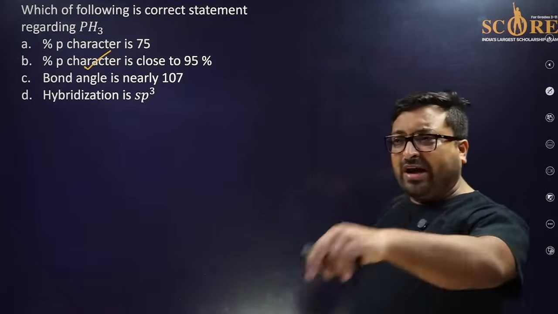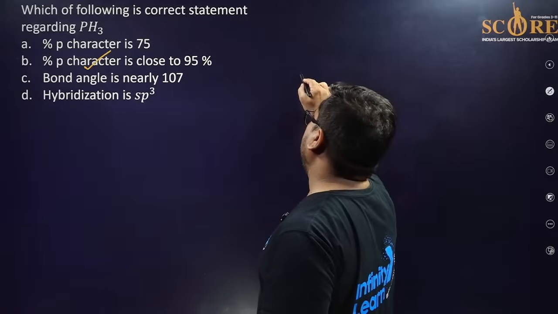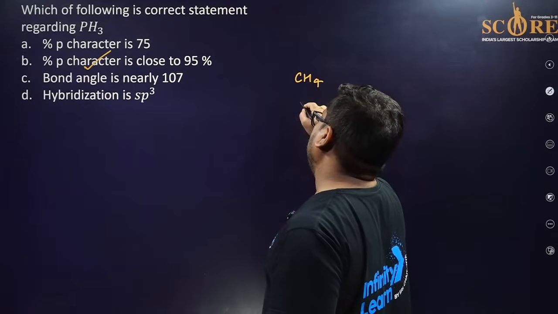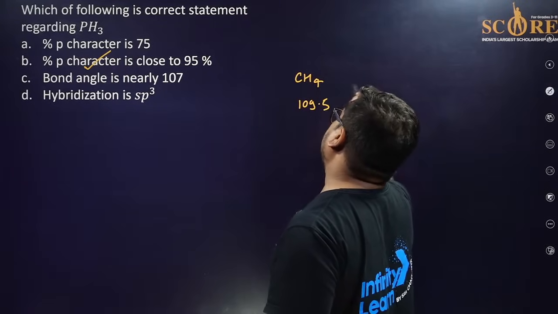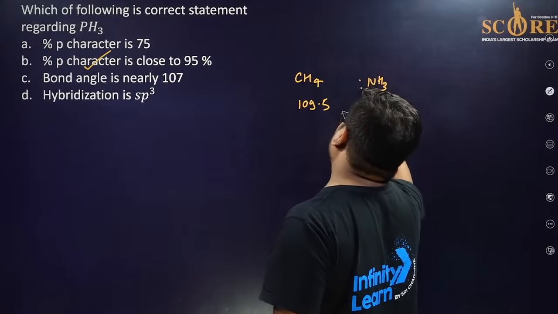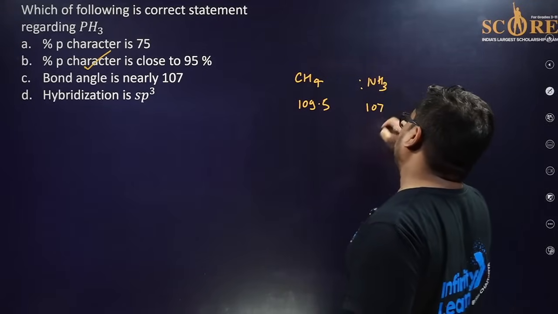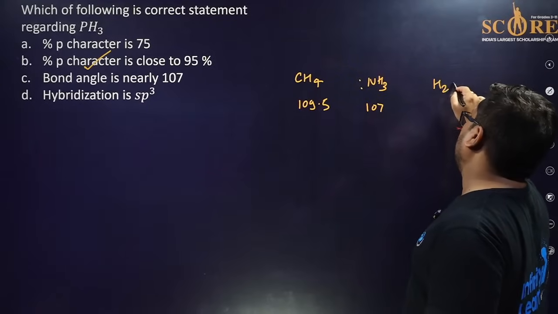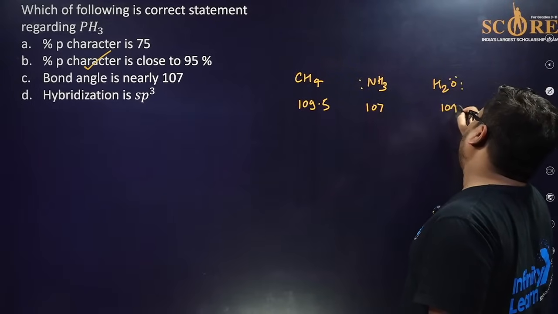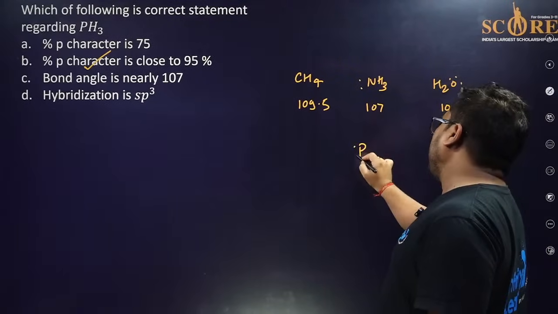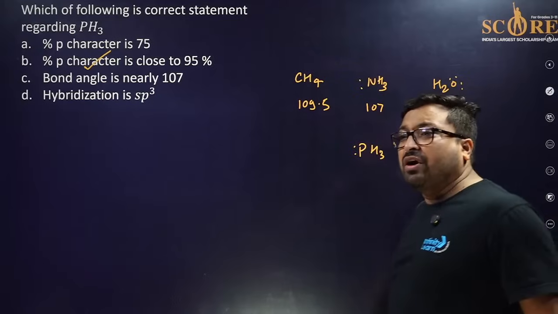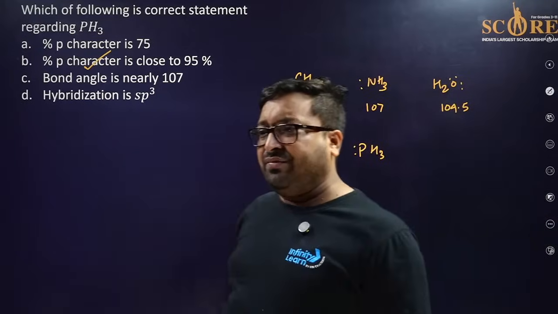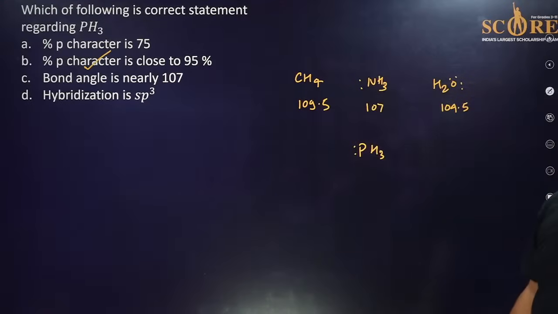B, according to Drago rule, you must have studied. This is CH4, and the bond angle is approximately 109.5. This is ammonia, so it is 107 something. This is water, so it is 104.5 something. So people think this is PH3, so it is 107. No, just wait. Very good, Karthikeya.